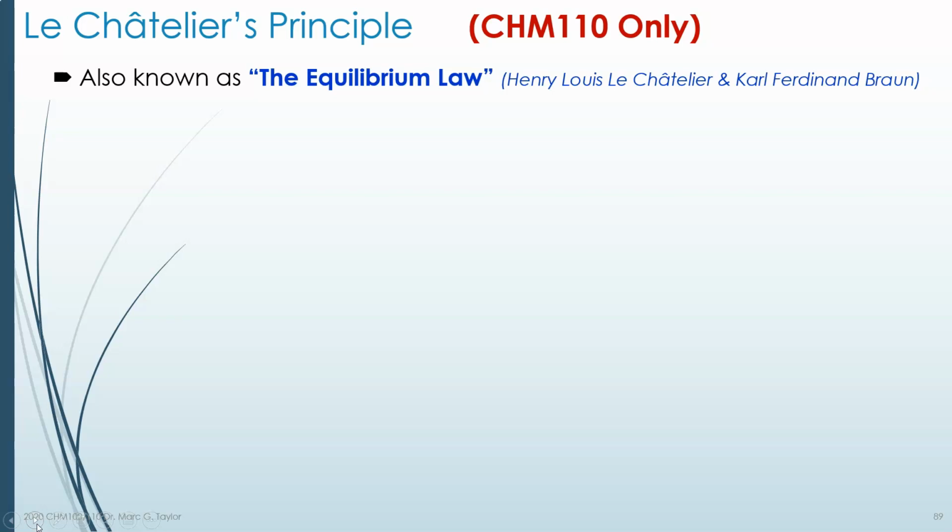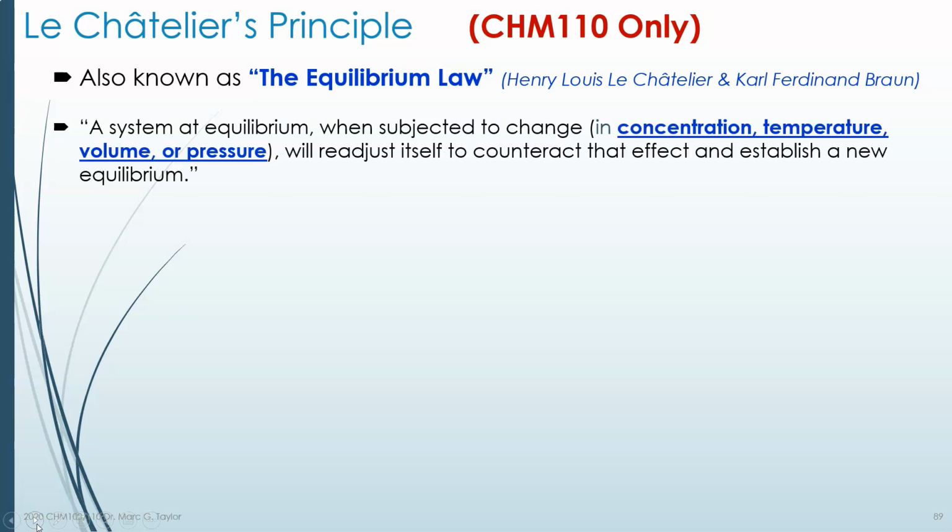So this was Henri Louis Le Chatelier, and independently Carl Ferdinand Braun, a German scientist. What Le Chatelier said was a system at equilibrium, when subjected to a change, and what he means by change is a change in concentration of a reactant or a product. You add some reactant, you take away some product or whatever, or a change in temperature, a change in the volume, especially if you have gases reacting, or a change in pressure, also for gases. And he says that if you have one of these changes, the equilibrium will readjust itself to counteract that effect and establish a new equilibrium.